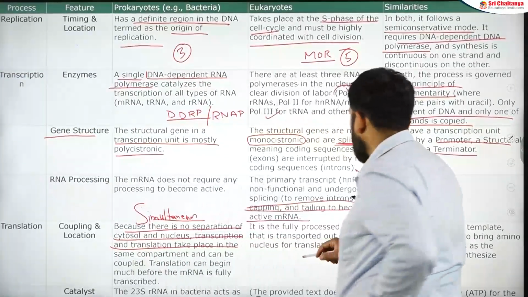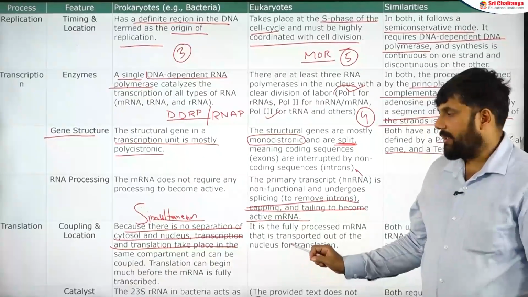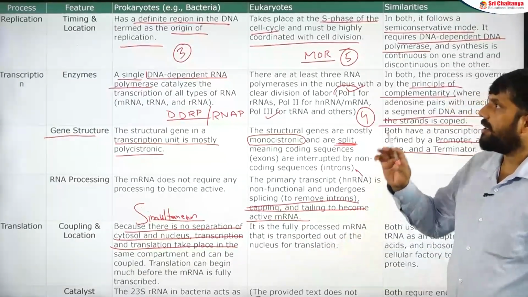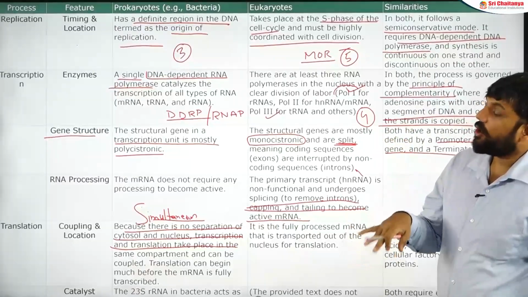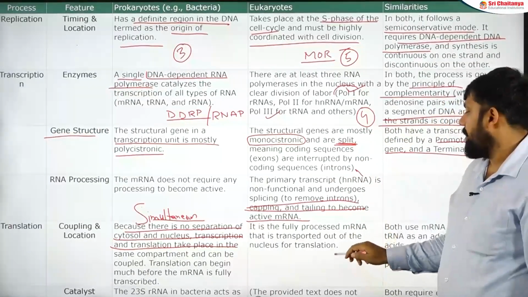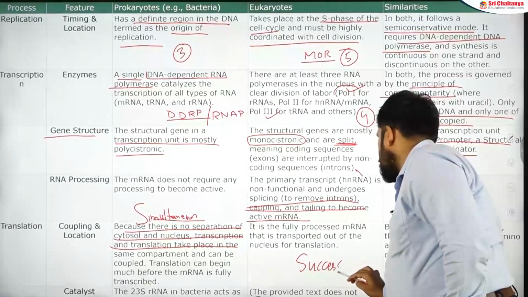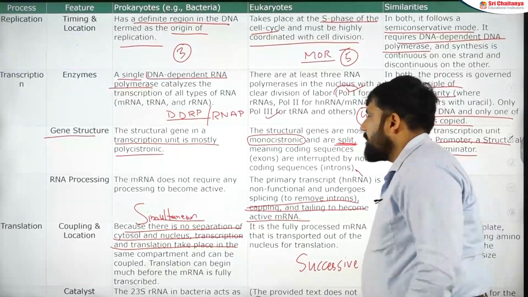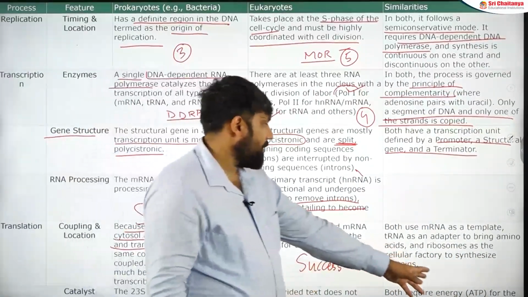Though when it comes to translation here, first transcription has to happen, then only the translation can start, and the mRNA has to be transported outside the nucleus for that to happen. That's why we use the word what? We use the word successive and simultaneous. Important words.